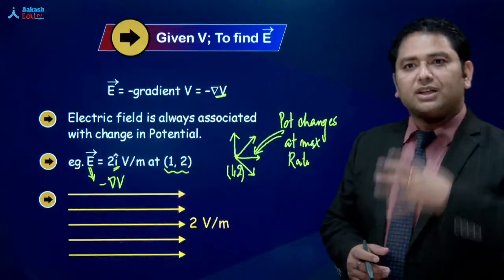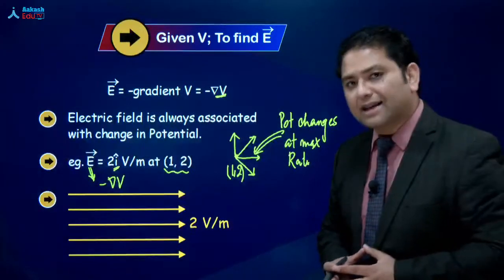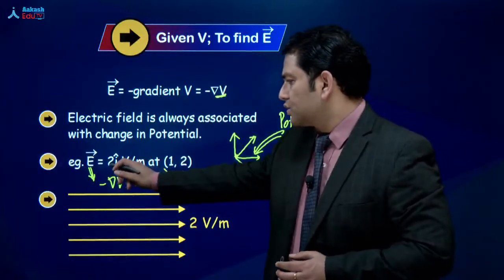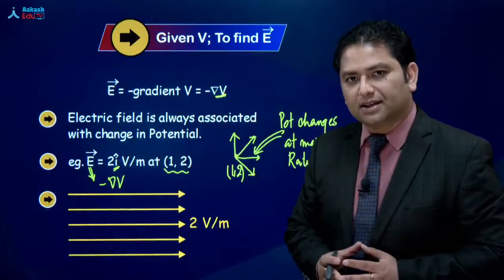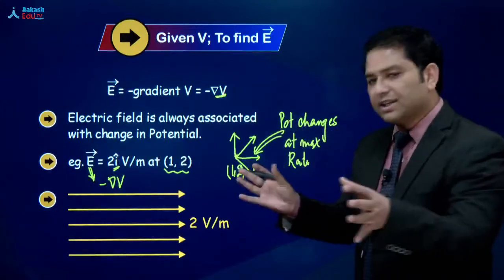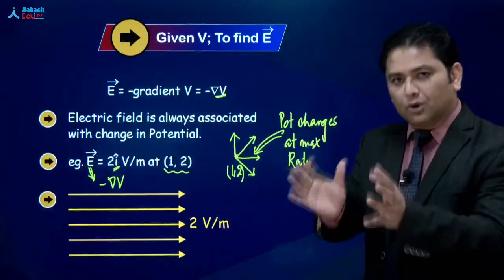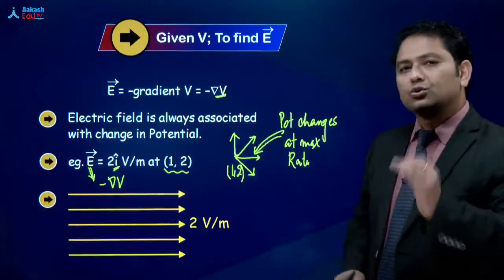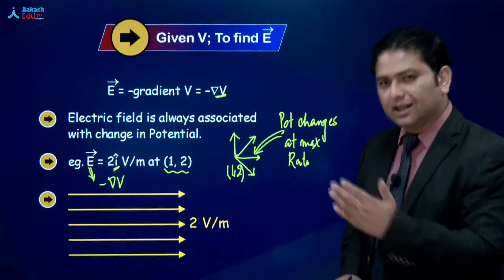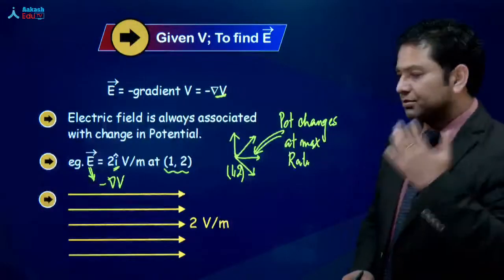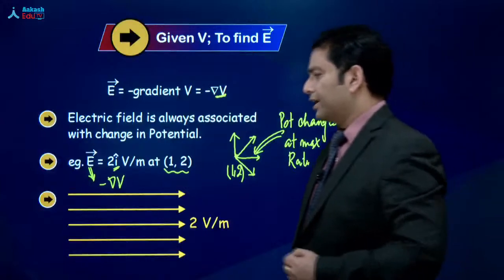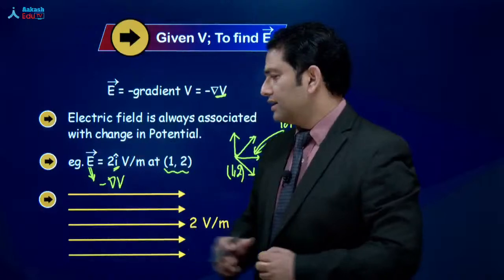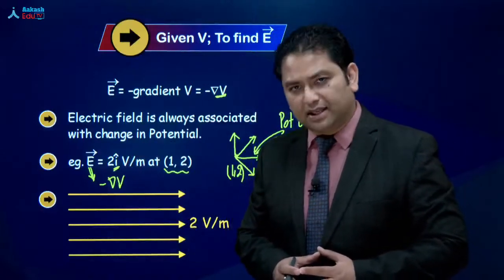So potential changes at a maximum rate. And what rate? That is 2 volt per meter. For the other directions I don't know, I need to calculate it, but one thing is certain: from (1,2), if I travel along x direction, you would see the value of potential changes at maximum rate, and that given rate is 2 volt per meter.